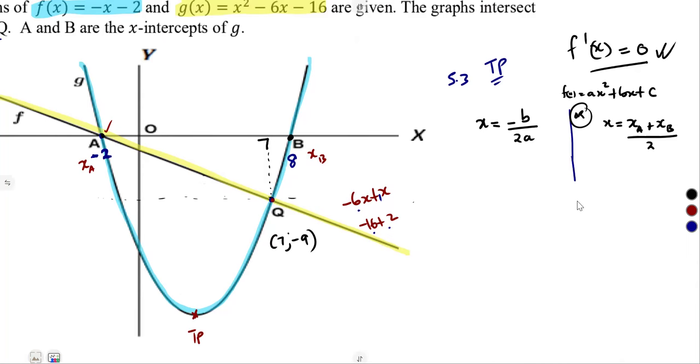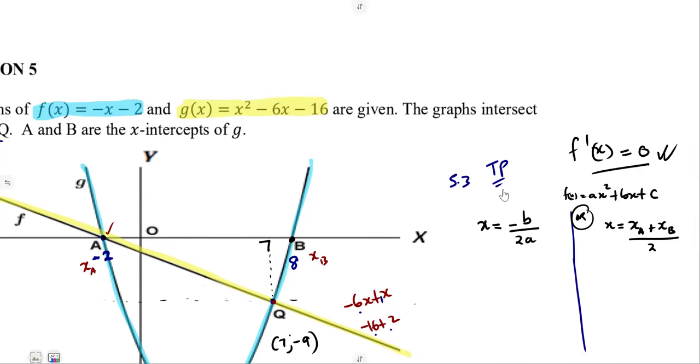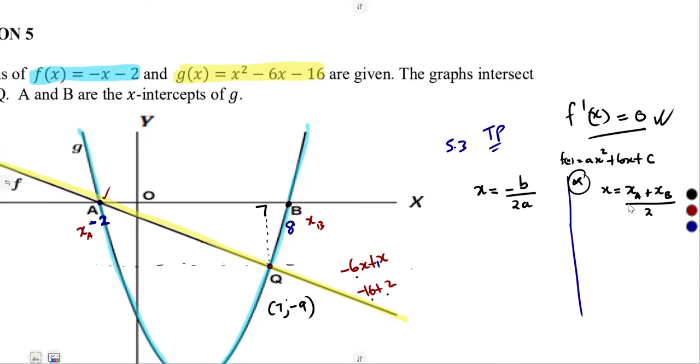So that is it. If we are to take minus b over 2a from our f of x, this is a, b, c. So our x is going to be minus, what is our b? Minus 6 over 2 times a. Our a is 1.